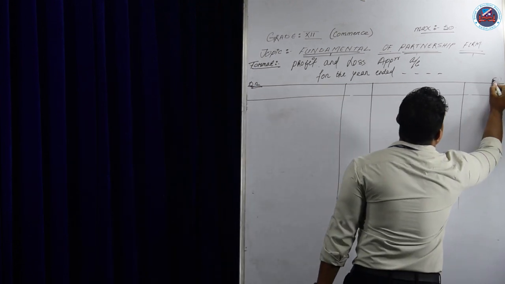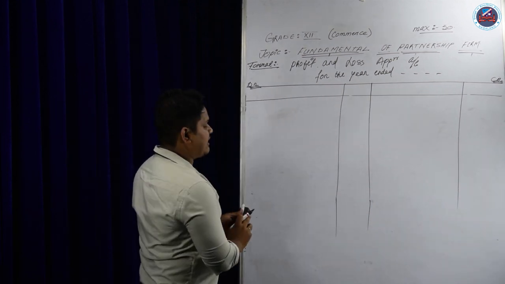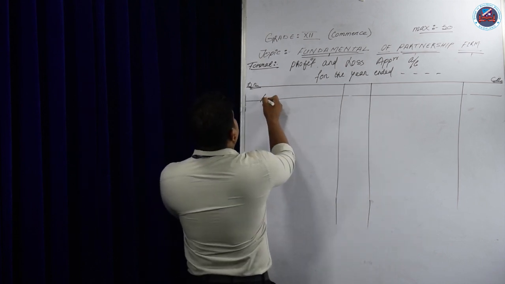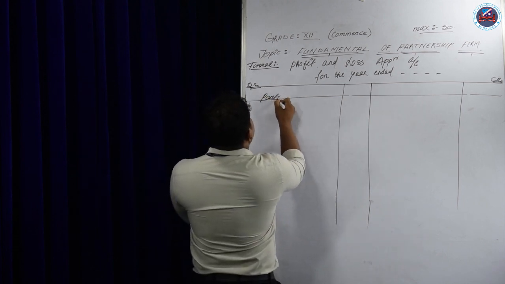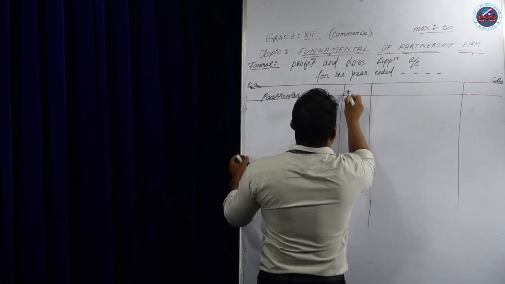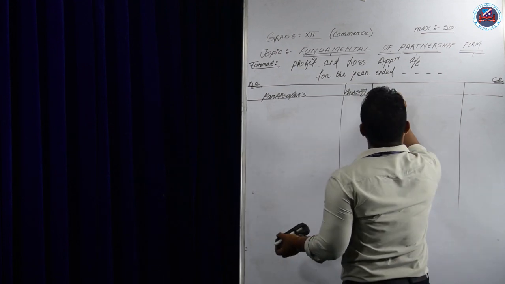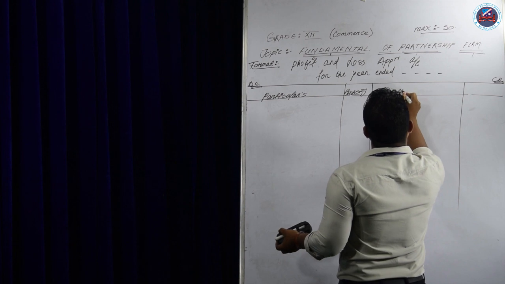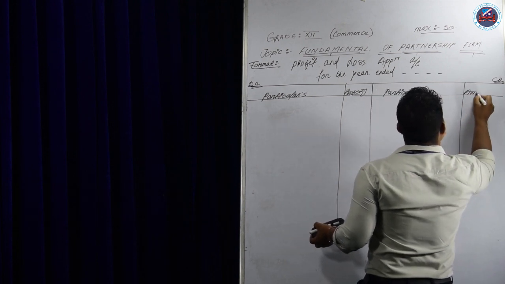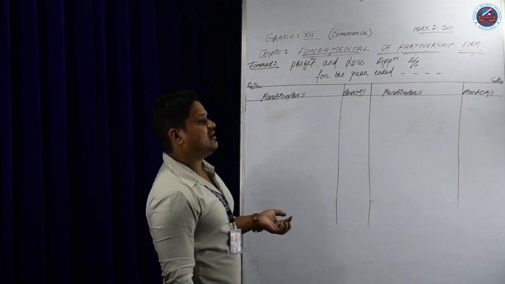We have already learned the rules of debit and credit as per the traditional method as well as the modern method. So we write here particulars, and here amount in brackets rupees. Again we write here particulars, amount in rupees.